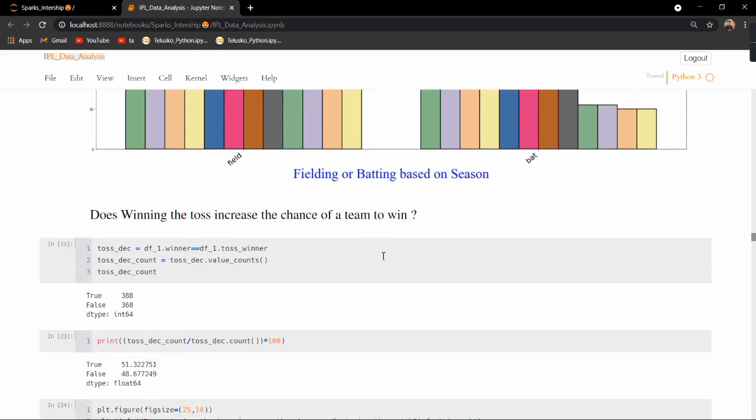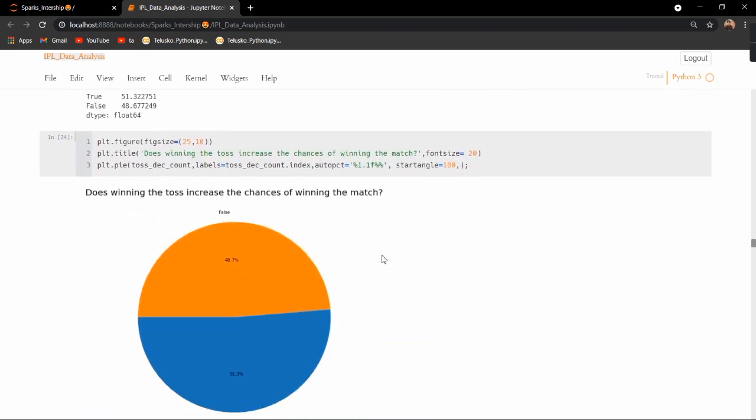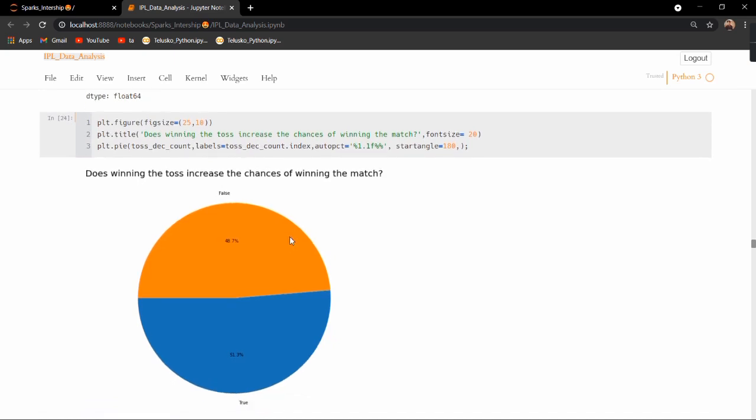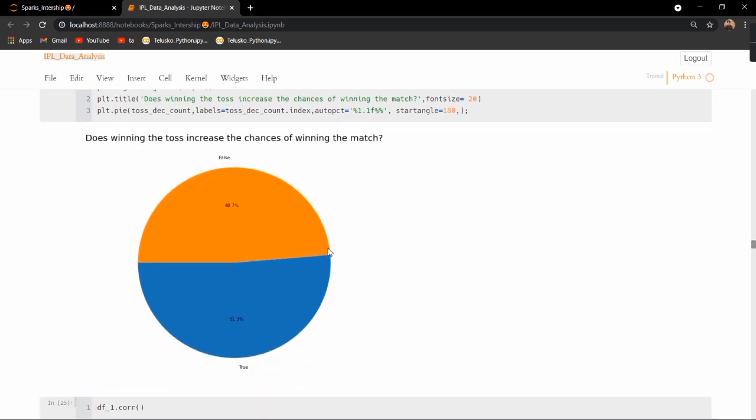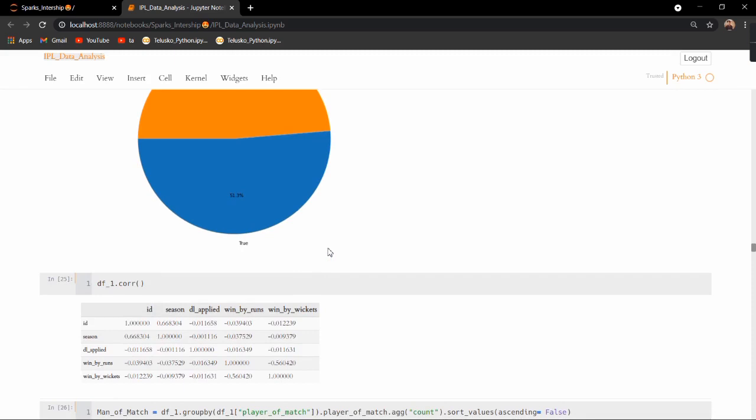Does winning the toss increase the chance of a team winning? When I analyzed this, I found out that only about 2.6 percent of the matches show this to be true. Does winning the toss increase the chance of winning the match? Only a slight percentage of chance is there to win the match, approximately 2.6 percent.